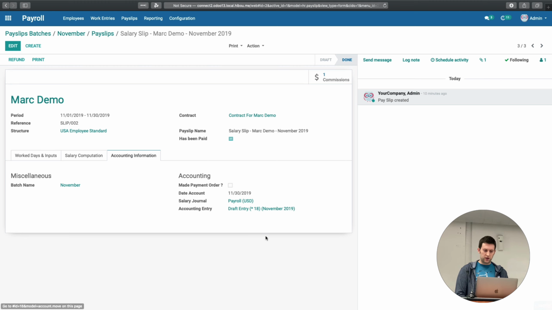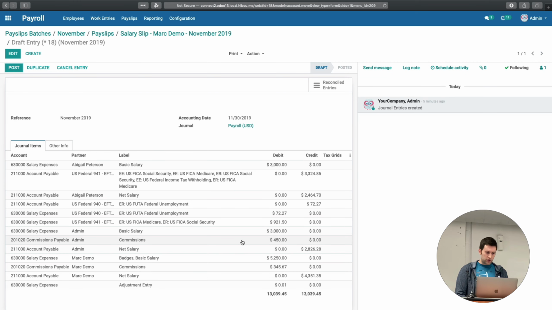In fact, if we look at the journal entry that was generated, we should see some commissions payable, kind of reducing the liability of your commissions payable for the various employees that were paid on this particular thing. So we're committed pretty heavily to payroll.